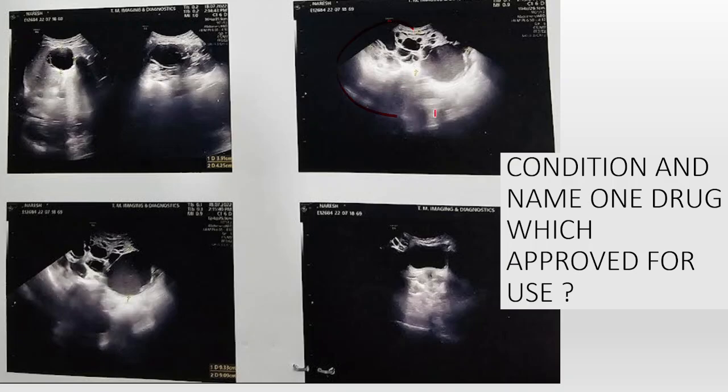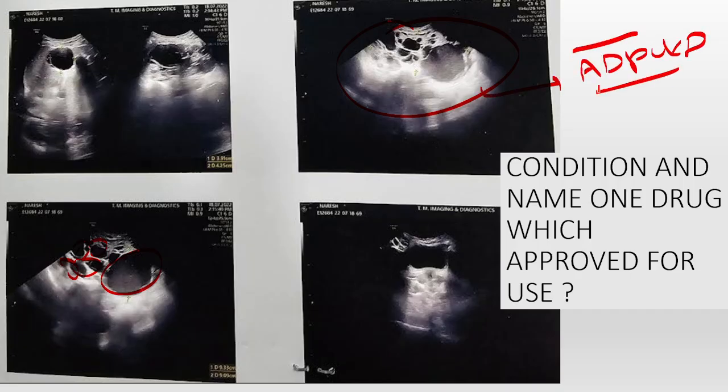What is the condition? This is the ultrasound image showing multiple cysts in the kidney. There are some bigger cysts, smaller cysts. Name any one drug which was recently approved for its use. Condition is ADPKD. Any one drug, tolvaptan, though not recently. A few years back it was approved, around 2015-17. Now more new drugs are upcoming, metformin also in the list. Whoever wrote tolvaptan or any other new drug, we give full marks.